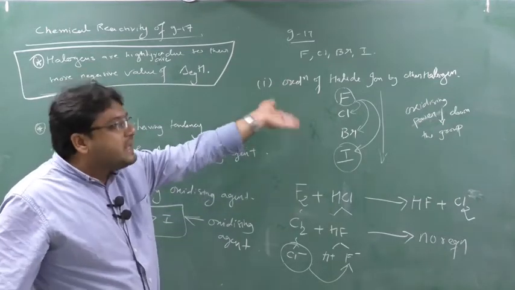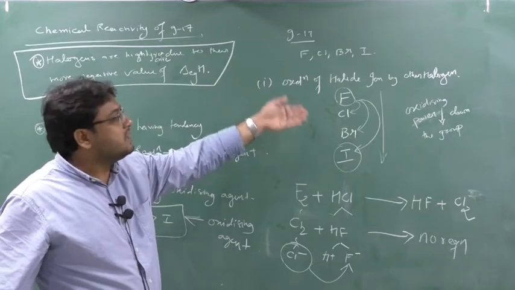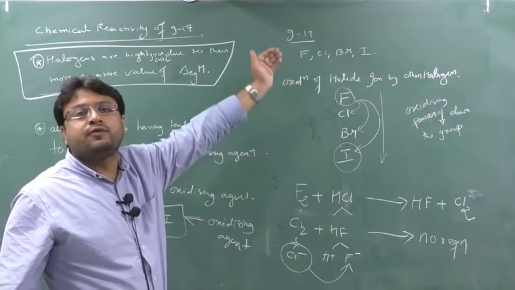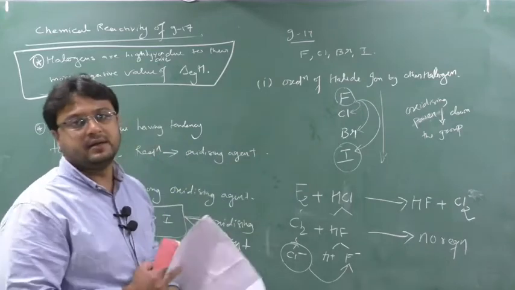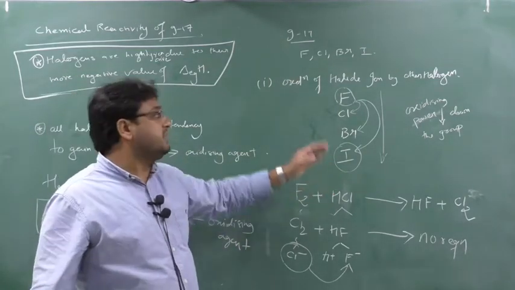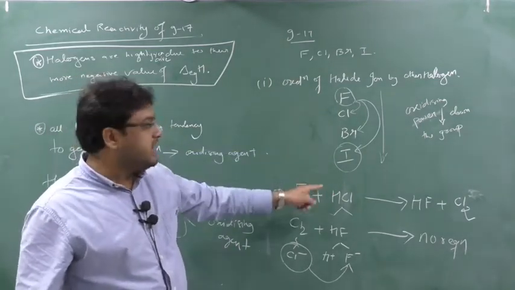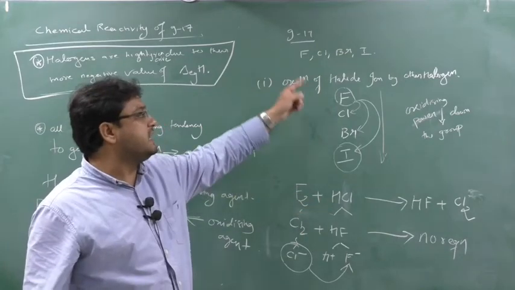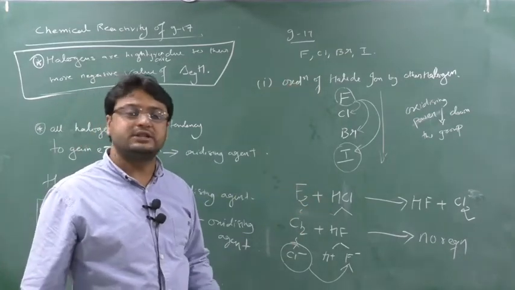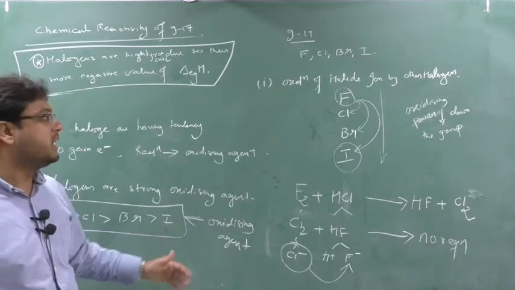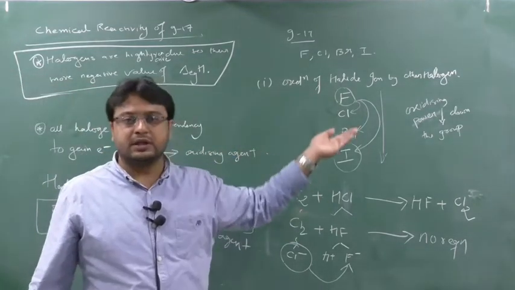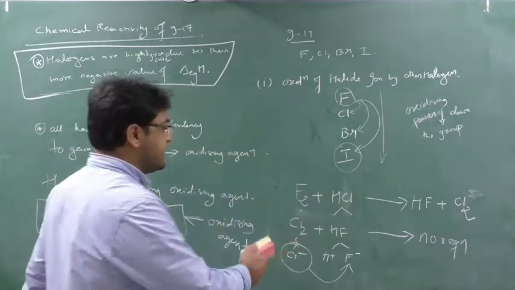Whereas chlorine is a less powerful oxidizing agent than fluorine, so it does not react with HF, whereas it reacts with HBr and HI. Iodine will not react with HF, HCl, HBr. Iodine cannot react with HBr, HCl, HF because it is the least powerful oxidizing agent. Instead, it will react with some other thing. What? I will show you. So we will write down certain reactions here.